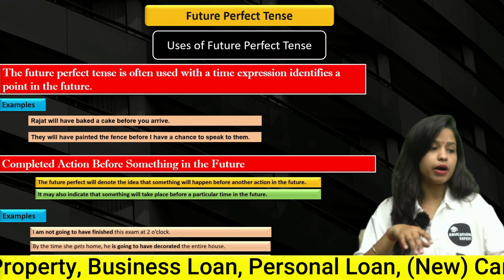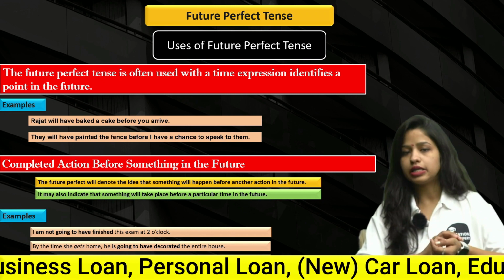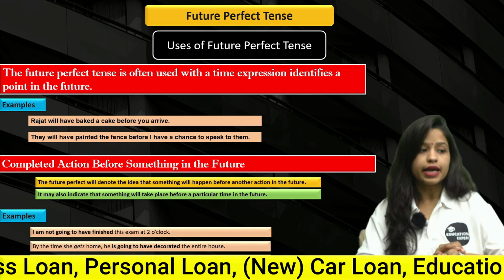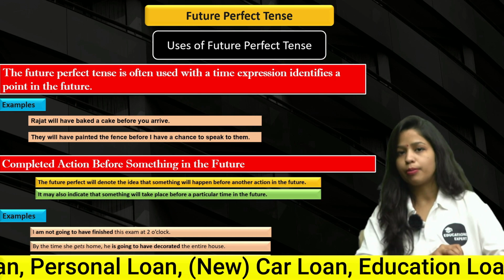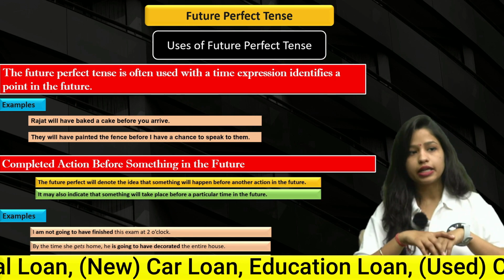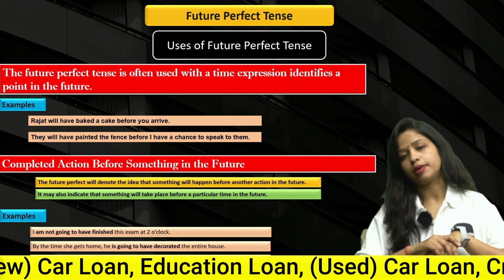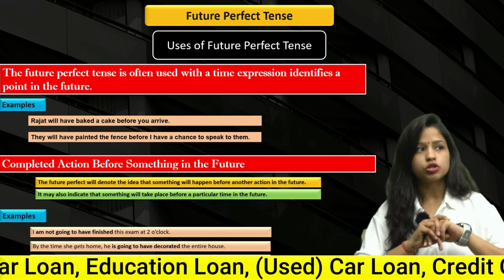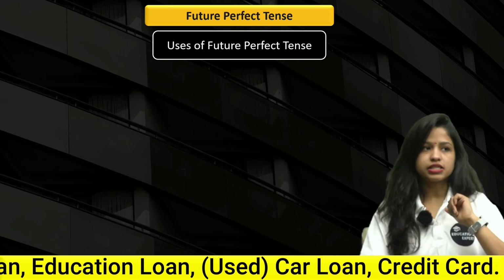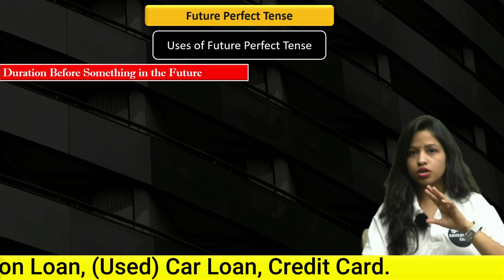Next up we have: by the time she gets home, he is going to have decorated the entire house. By next January, I will have received my degree. So basically, in all of the sentences, if you have noticed, they are indicating that something will happen, will take place before a particular time in the future. I hope now this much is clear for you. Now let's move forward.